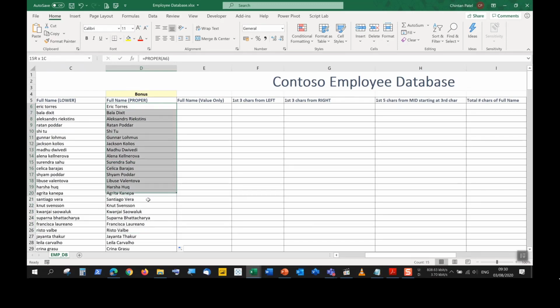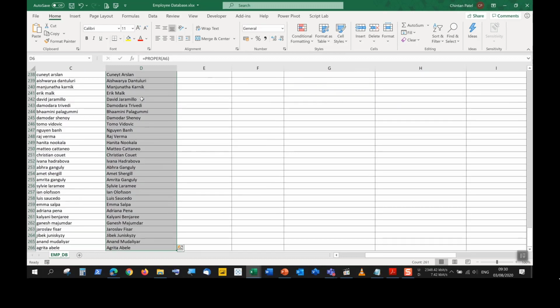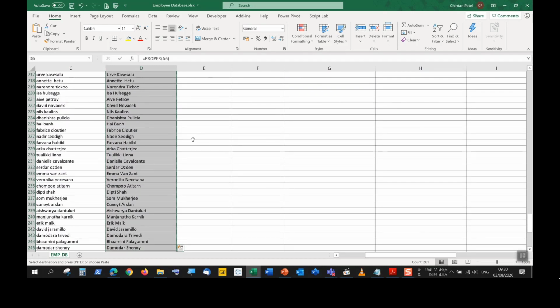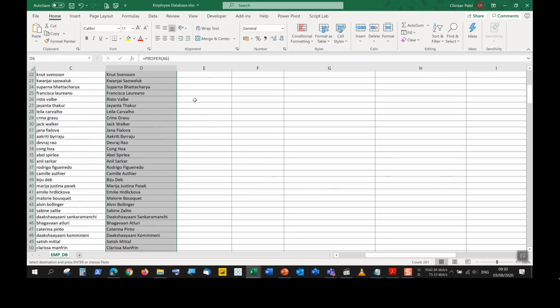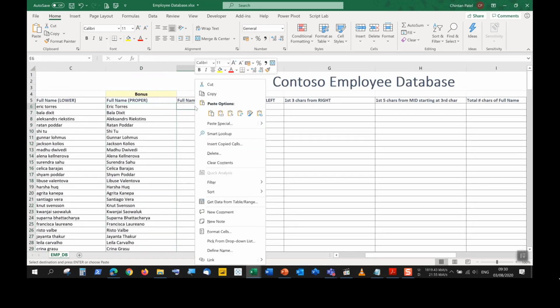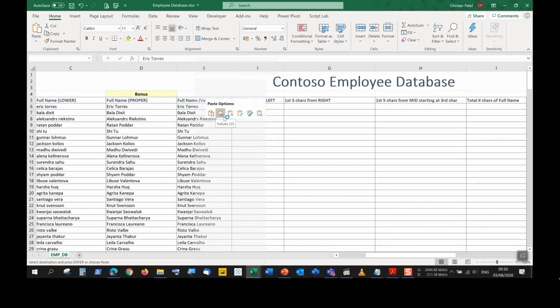So what I'm going to do is copy these names and paste them over here, so we have the answers only. To do that, we can go D6, Control Shift and down, Control C. If I scroll all the way to the top, I can then right click on E6 and look for the clipboard where it says 1, 2, 3, values only, and paste it. So what is the difference here? You can see that cell D6 has a function, cell E6 has the answer only.